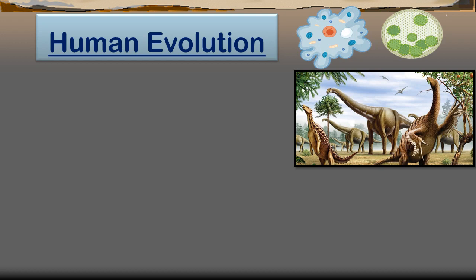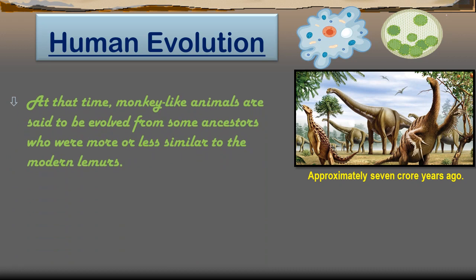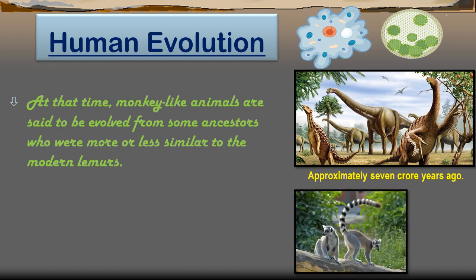The last dinosaur disappeared approximately 7 crore years ago, and after the disappearance of the dinosaurs, monkey-like animals are said to have evolved from some ancestors who were more or less similar to modern lemurs.